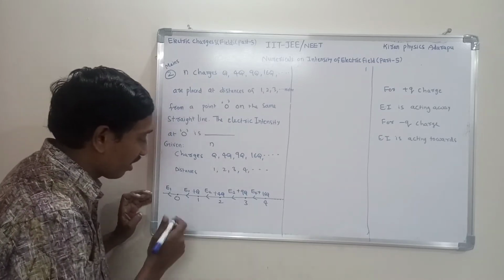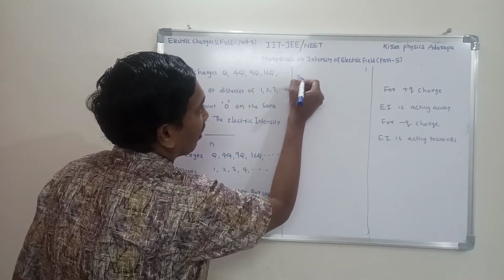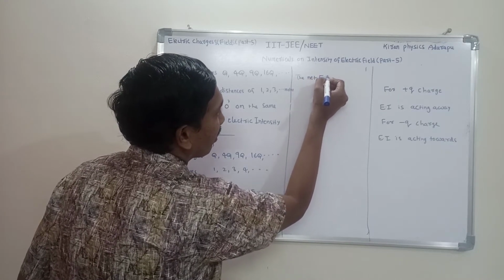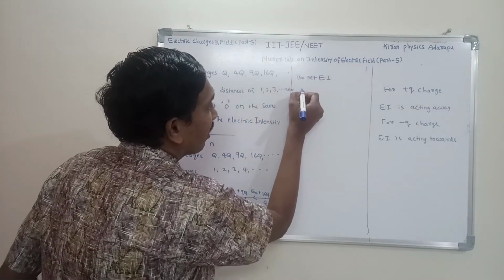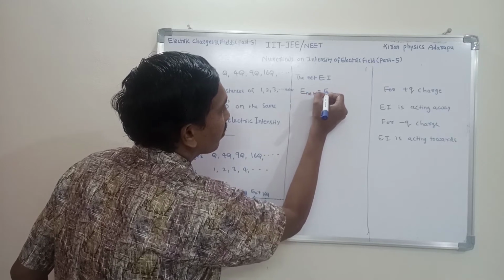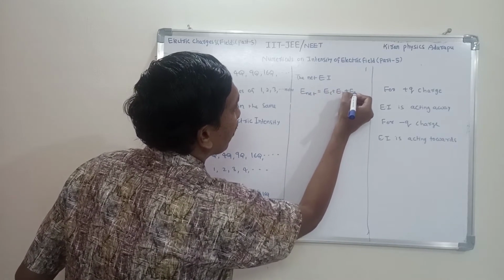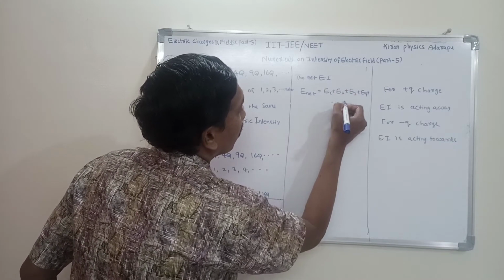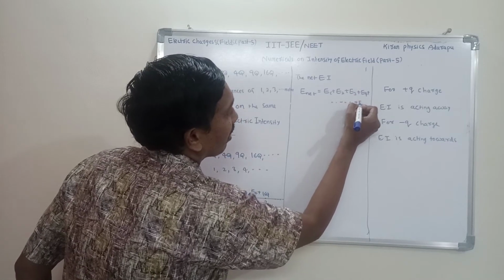What is the resultant electric intensity here? The net electric intensity, where E stands for electric intensity. The net electric intensity E net is equal to, from the diagram, E1 plus E2 plus E3 plus E4 and so on up to En.